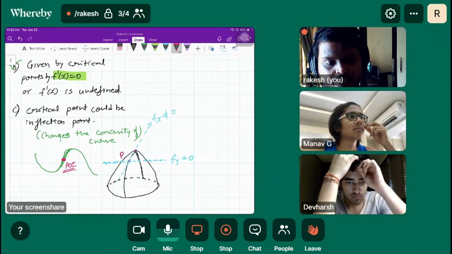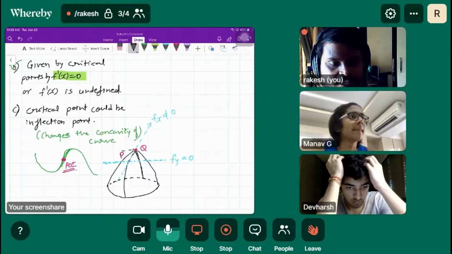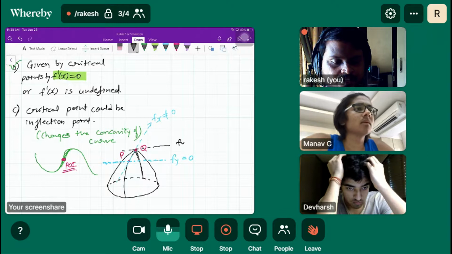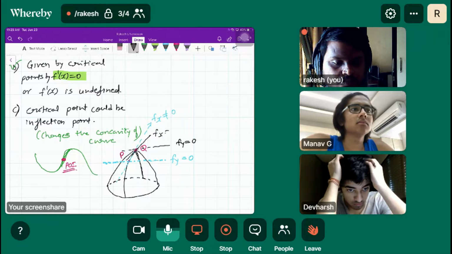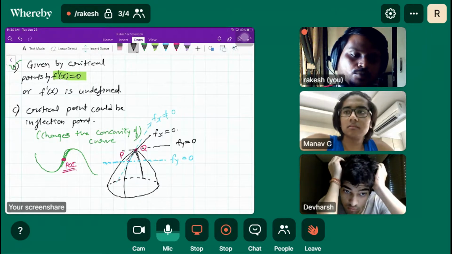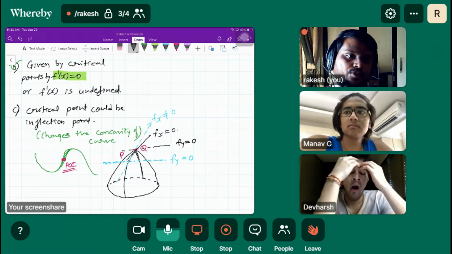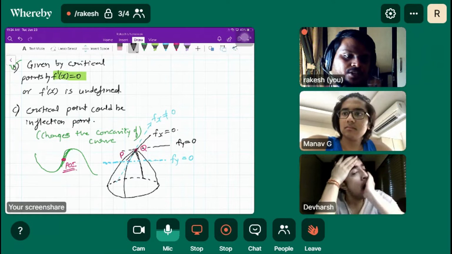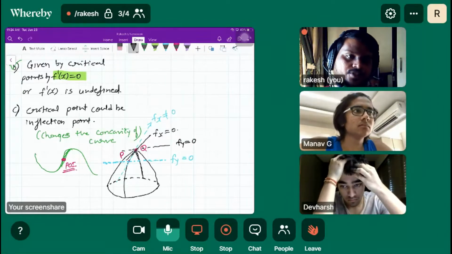If we are at Q, you can observe that this derivative is also zero, and the derivative along x is also zero, isn't it? So both partial derivatives are zero at the same point. In that case we can say we approach the peak of the surface.